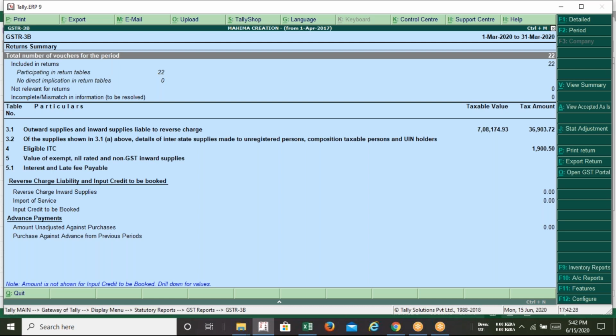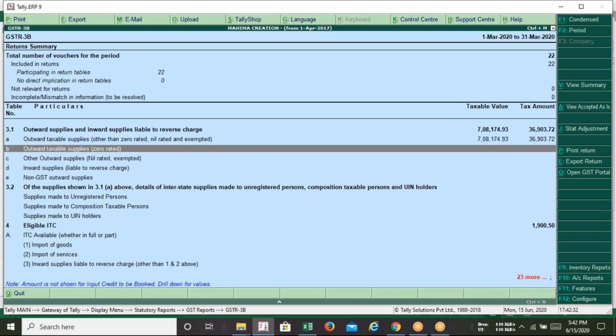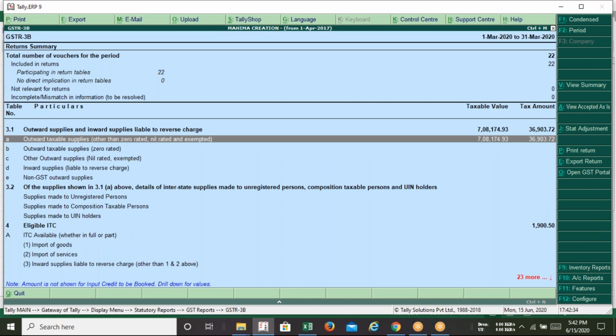After selecting the month of March, you can see all the information that Tally is going to present for you. This is your outward taxable supply. You can check the amount. If you press enter, you will get all the information.